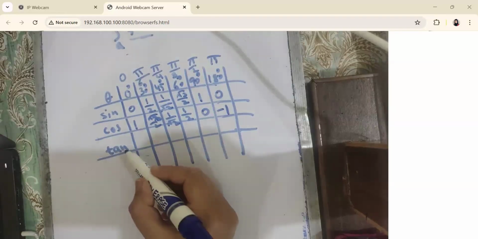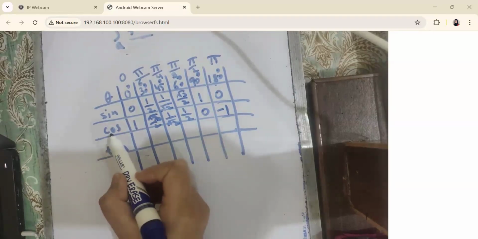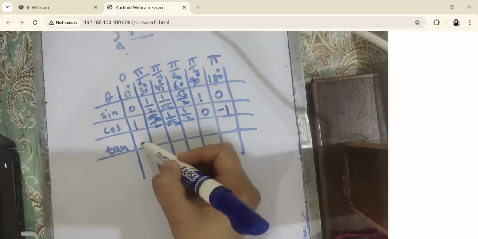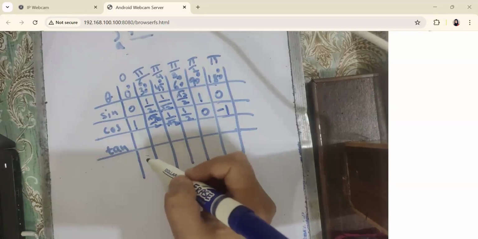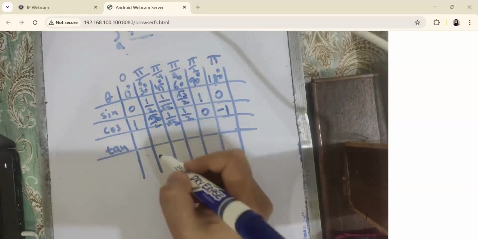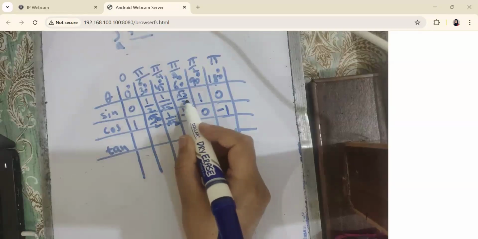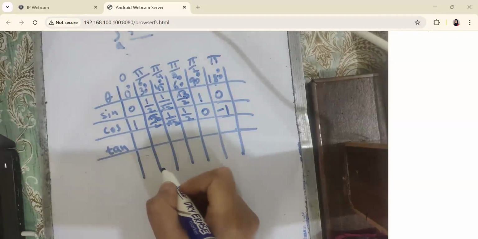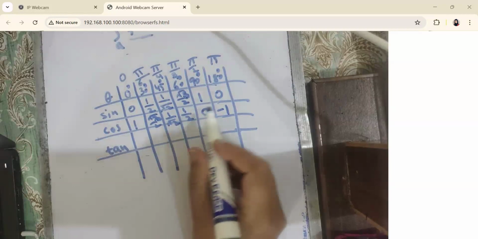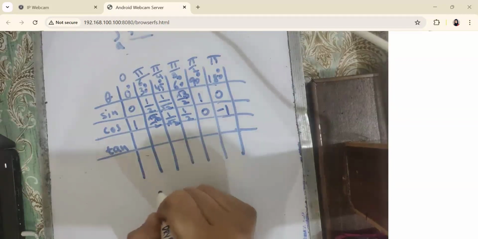And now we will write the values for tan. Tan is equal to sine over cos. We just have to divide these values and write the value for tan. Sine over cos. What did you write for cos 30? Cos 30 is square root 3 over 2. Cos 30 and sin 60 have the same value, square root 3 by 2. Cos 90 is 0, sin 90 is 1. Sin 180 is 0, cos 180 is minus 1.